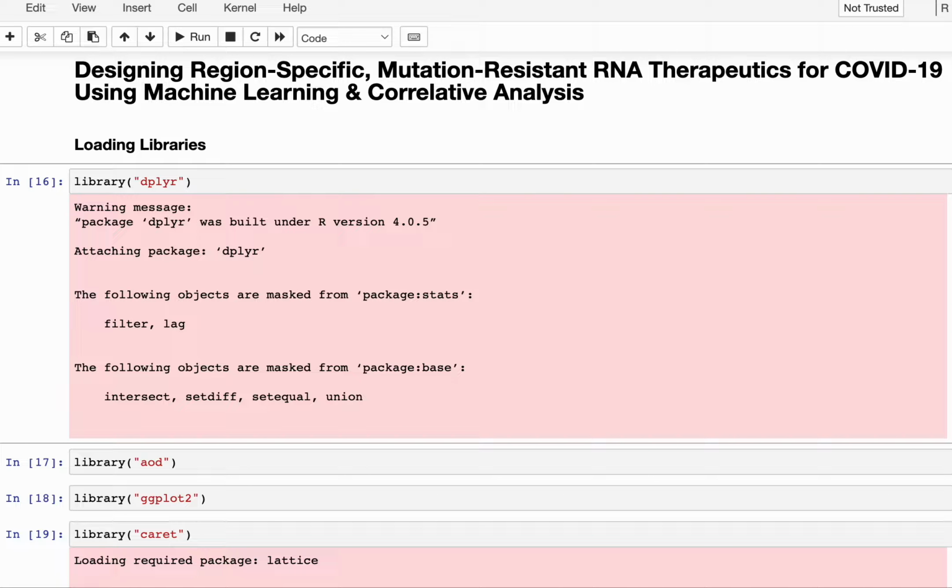The first stage is running correlations between each of the 12 COVID-19 genes and the mutation rates for these genes against environmental and demographic factors. The second stage is using these environmental and demographic factors to potentially predict for which region across the United States will experience the highest or lowest rate of mutation for each of these 12 COVID-19 genes. And finally, the third stage is using the results from the second stage in order to determine RNA therapeutics that specifically target genes that are less likely to mutate.